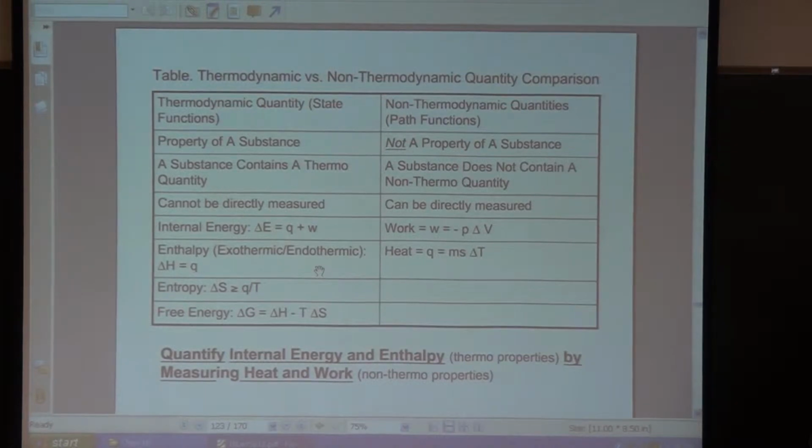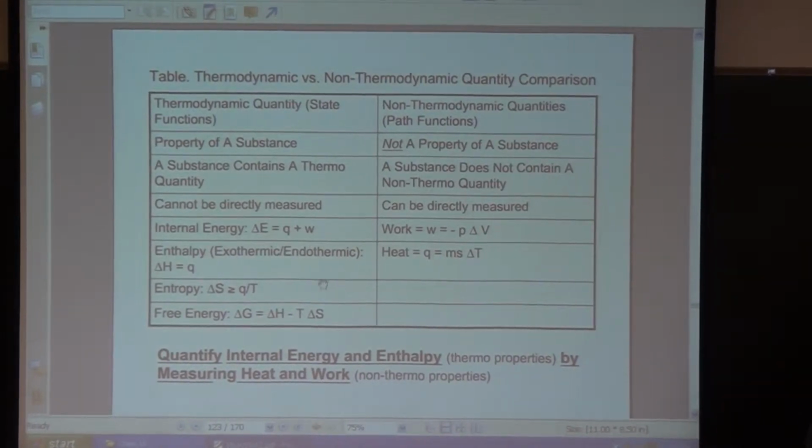Okay, so the textbook sort of talks about this in chapter 17, and this is the abstract part of the thermodynamics part of the textbook. Okay.